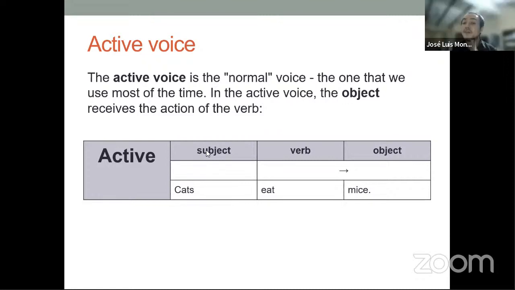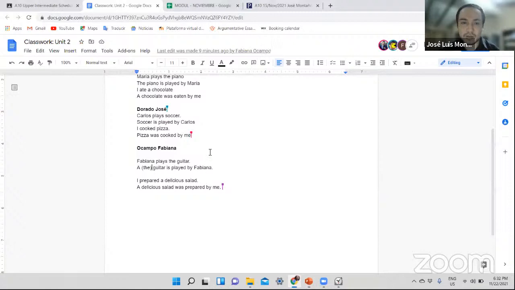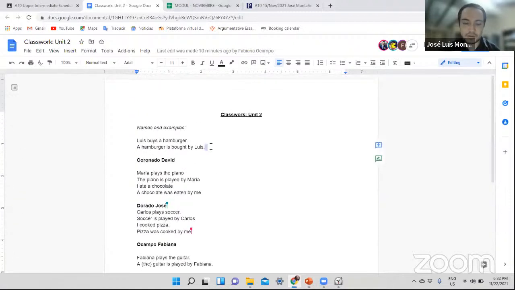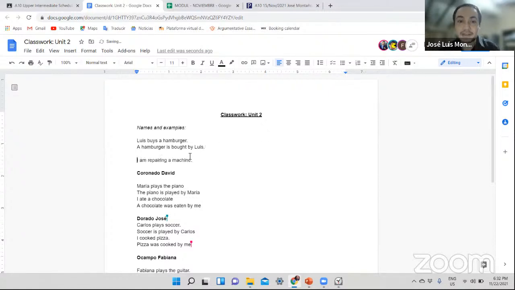Okay, we're not that far. But if you say is fixing, then it's not going to be passive voice because it seems that the machine is doing something actively, right? Something is missing. Again, I'm going to show you the example over here. I am repairing a machine, right? That's David's sentence, and that's active voice.